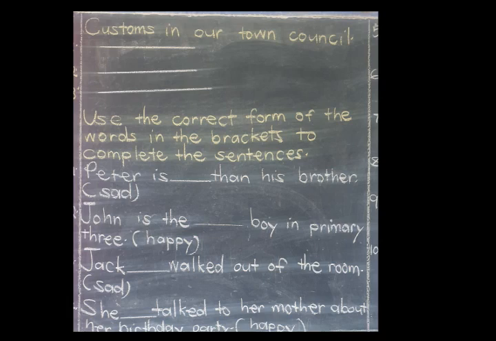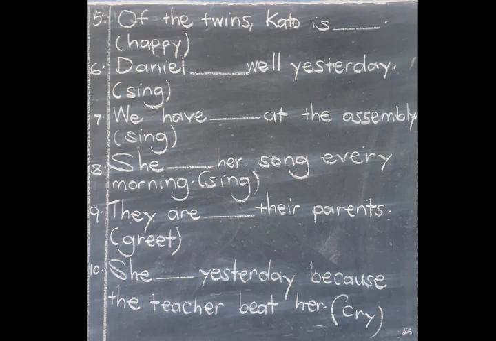Then in brackets we have happy. Number 5 says, of the twins, Kato is dash. Still in the brackets we have the word happy. Then we move to 6. 6 says, Daniel dash well yesterday. In the brackets we have sing.